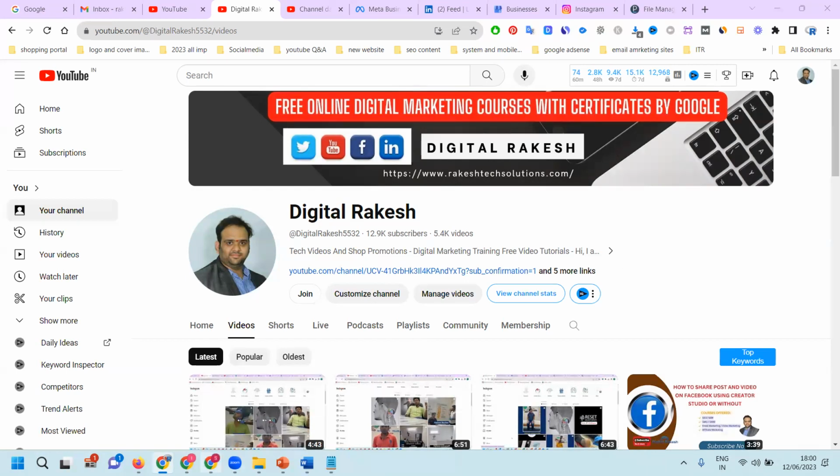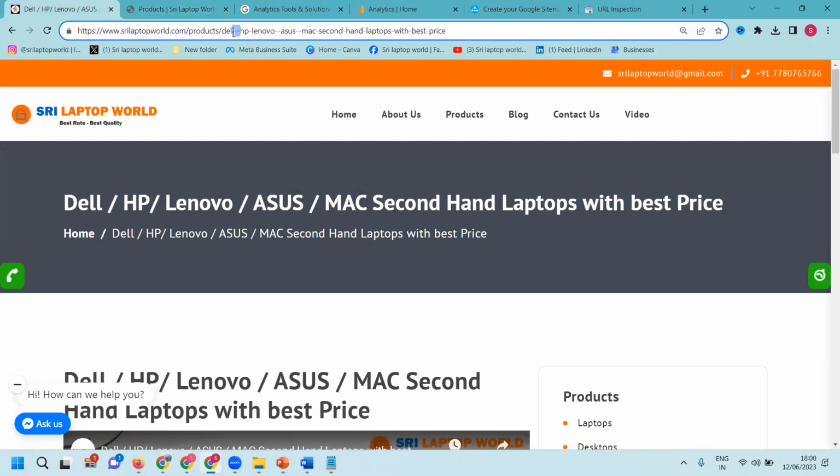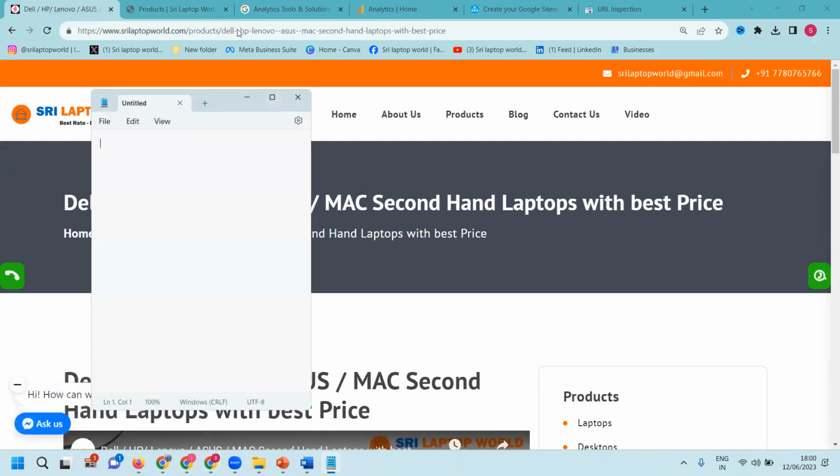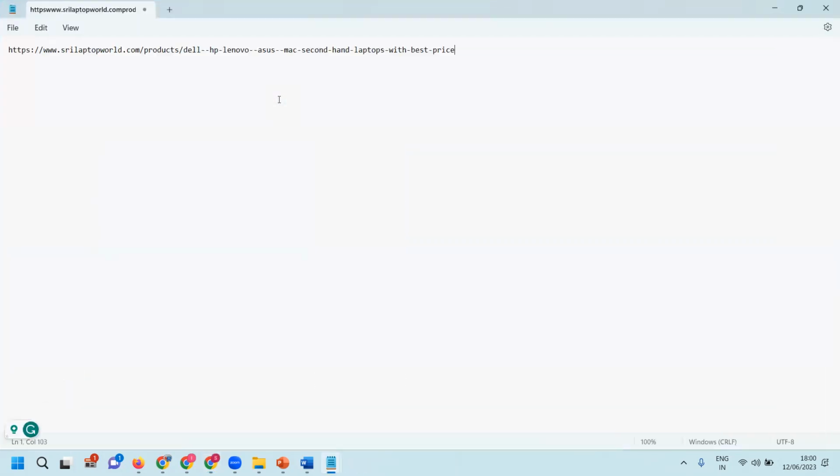In Google, here I'm searching for one particular URL. It will show the double space. Everything will be here. So for any URL after submission, you should check it in Notepad first. Here is a long double space. Here is a double space. Where is our double space?